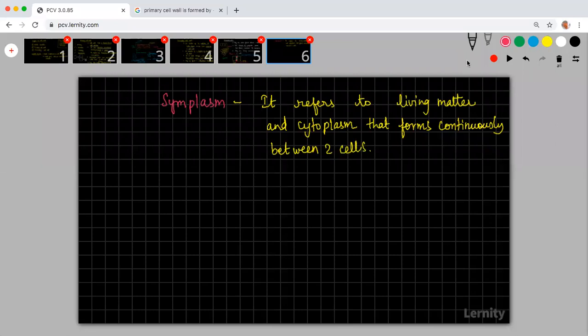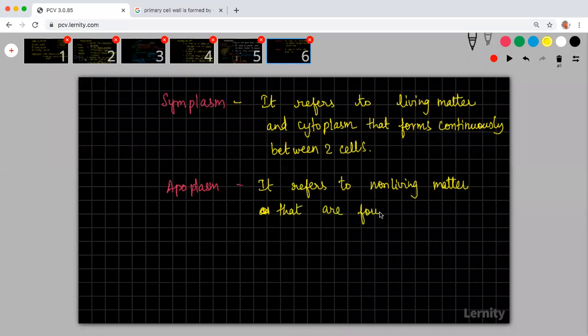Okay. So what is this apoplasm? It refers to non-living matter that is found in spaces between cells.